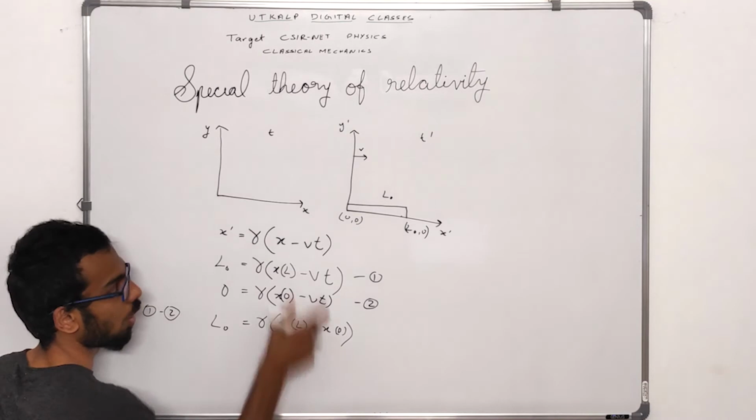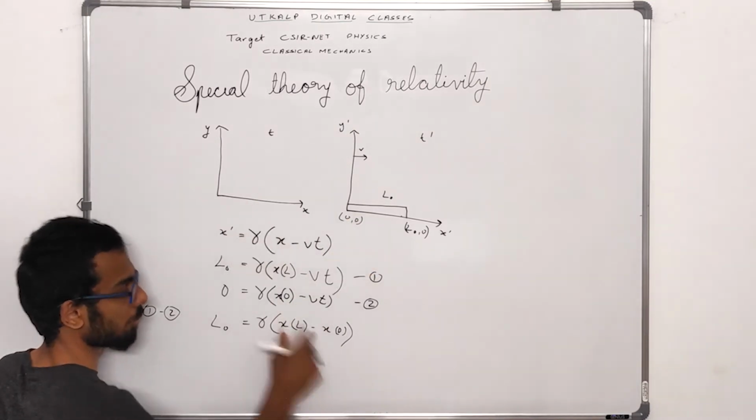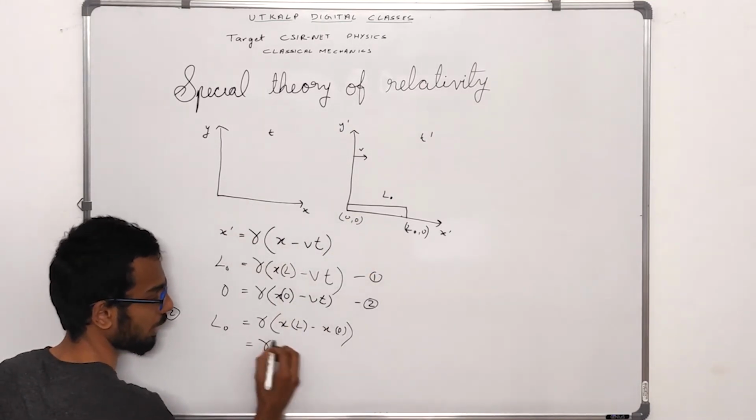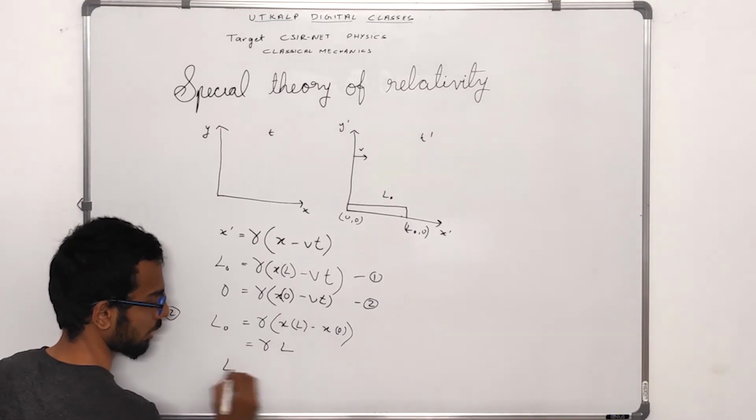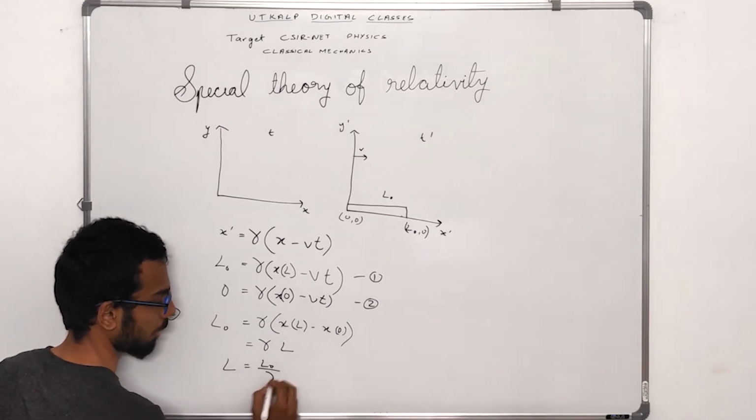If the measured length of this rod in this initial frame is taken as L, then L0 will be gamma into L, or that length will be L0 by gamma.